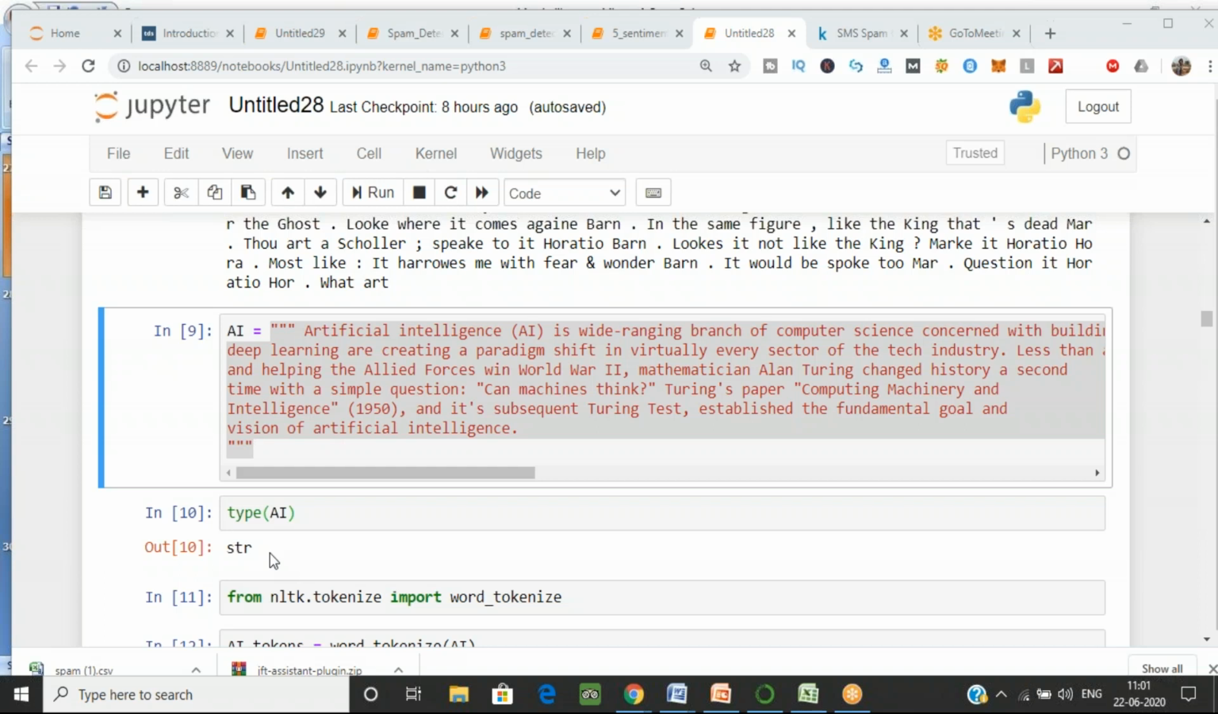What about others? Yeah, just type fast. Okay.